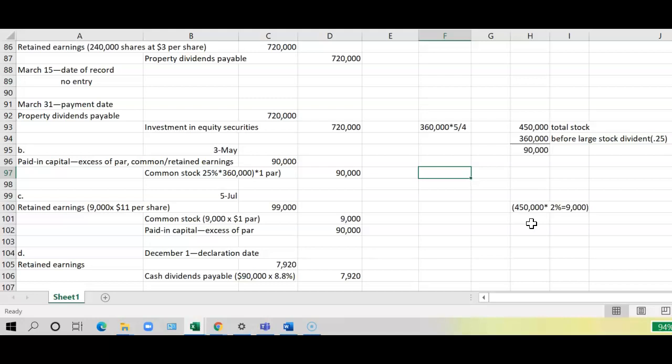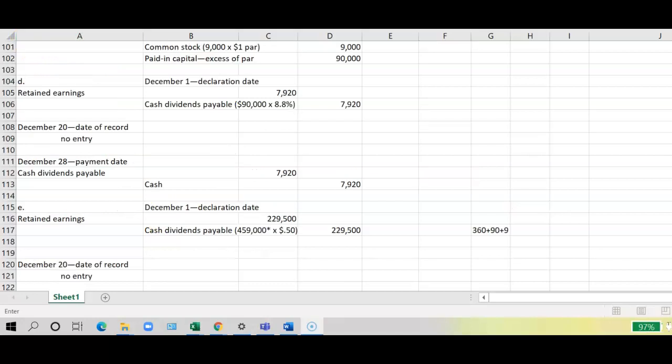And the common stock would be 9,000 shares times $1, which is $9,000, and the paid-in capital in excess of par would be $90,000. This is a small stock dividend, and they actually use the market value of the shares on date of declaration.